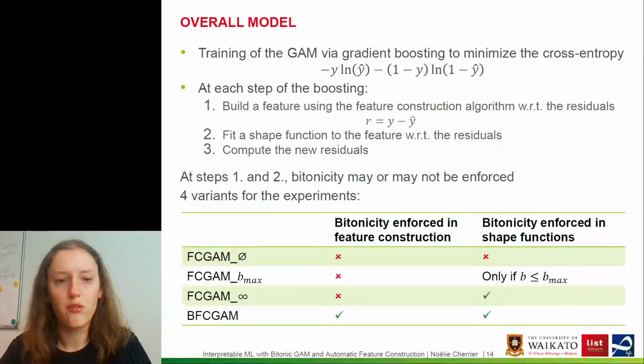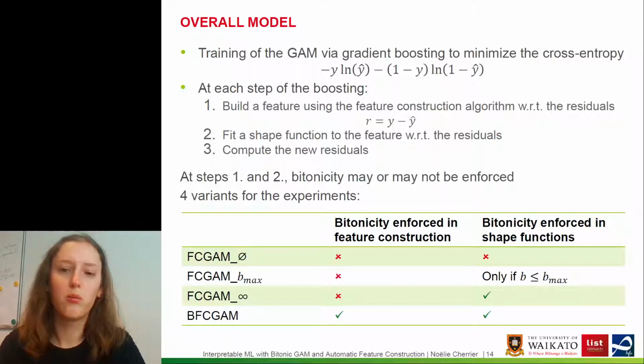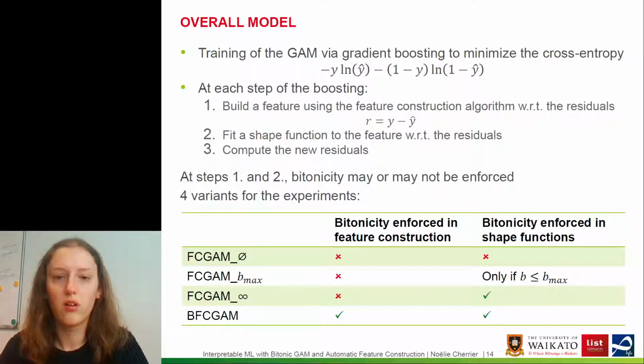In the second variant, FCGAM Bmax, Bytonicity is not enforced in feature construction, but enforced in shape functions only if the Bytonicity degree of the feature that has been built is below a threshold Bmax. Third, FCGAM all builds a feature without Bytonicity constraint, but enforces Bytonicity in the shape functions all the time. And finally, Bytonic FCGAM enforces Bytonicity both in feature construction and in shape functions.